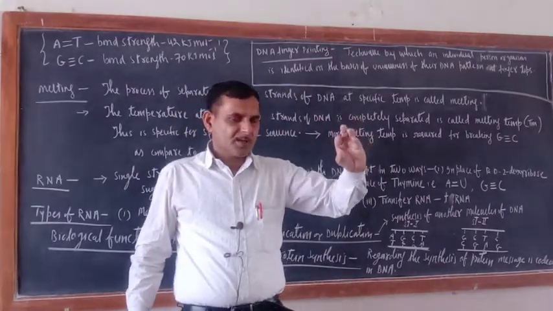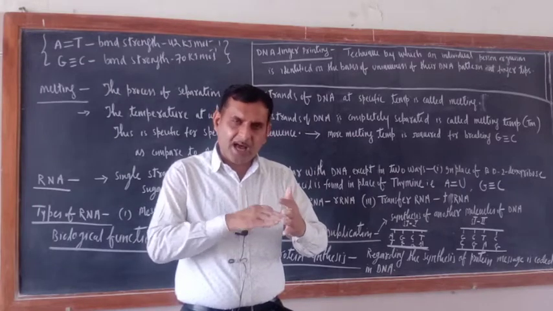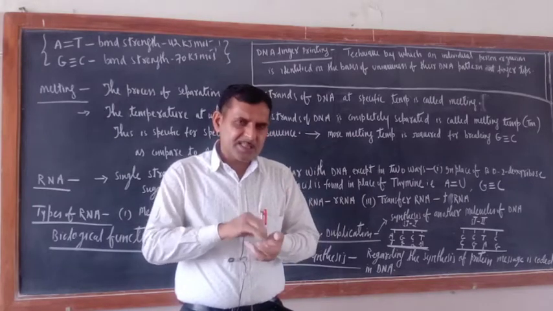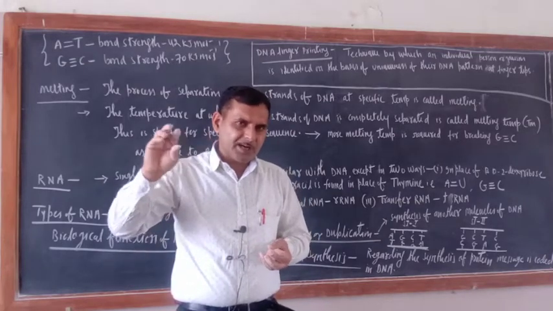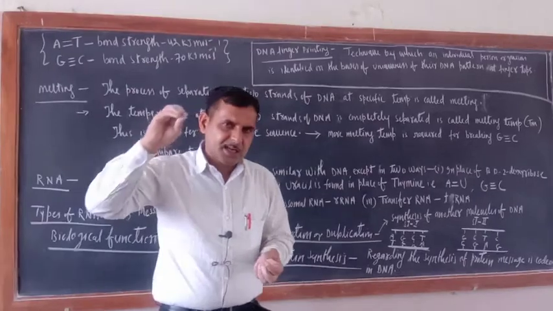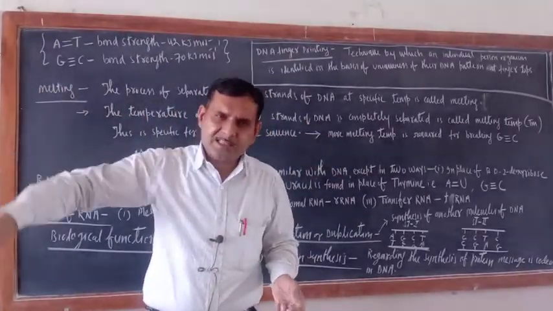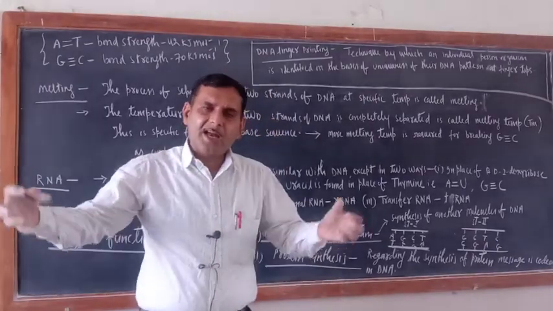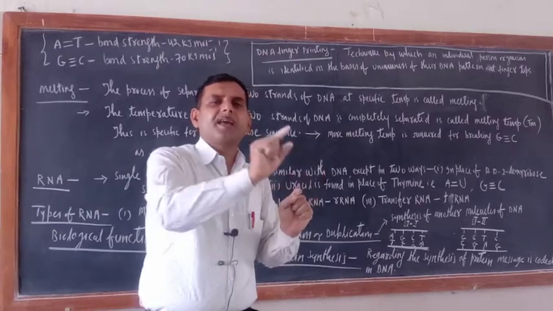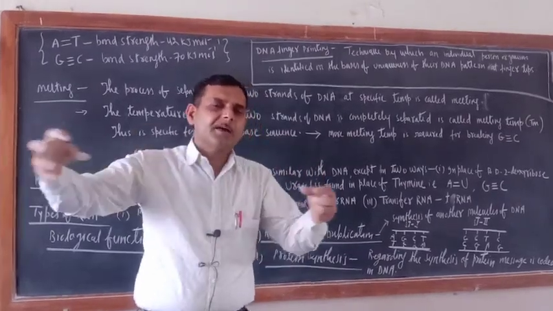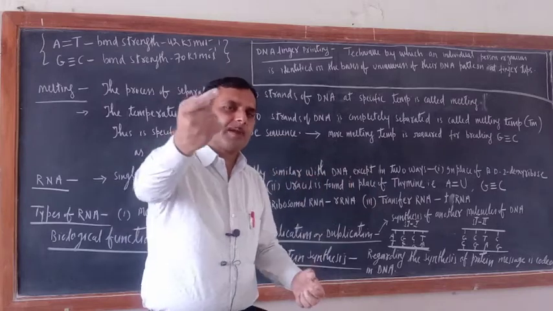Suppose one particular protein has to be synthesized. So first messenger RNA will read that. Now messenger RNA will instruct through the tRNA that this particular kind of protein should be synthesized. Now transfer RNA will collect the amino acids which are present in the cell, and it will assemble them near the rRNA, ribosomal RNA. When all the 20 amino acids are collected, then one protein molecule is ready.